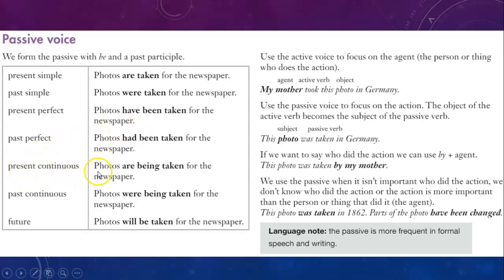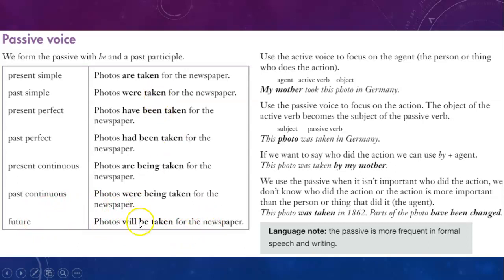Present continuous. Photos are being taken for the newspaper. Okay? So here's my verb to be again. Are, because, as you already know, it's photos. Now look at be. What happened? It became the gerund form, ing. Being. Past continuous. Photos were being taken for the newspaper. And future. Photos will be taken for the newspaper.